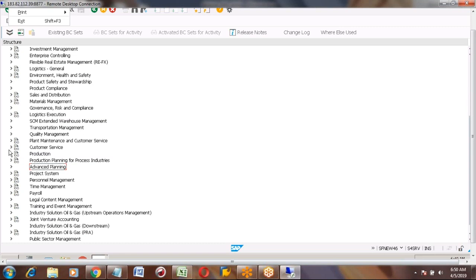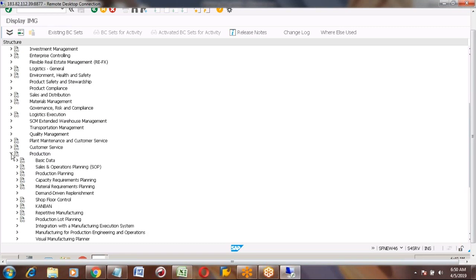Once you open this, you can copy the normal production and enter whichever parameters you want, for example Z001 or ZSAP SA1.